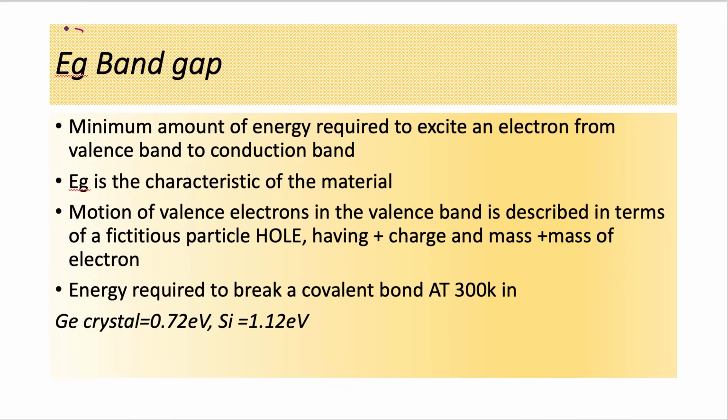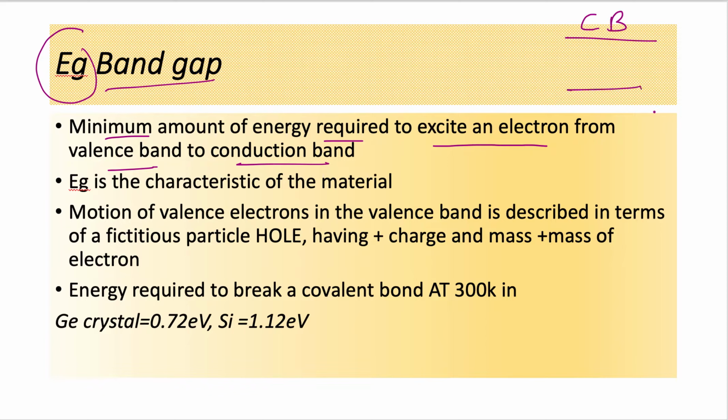Then comes the concept of energy band gap, Eg. So what exactly is band gap? It is the minimum amount of energy required to excite an electron from the valence band to the conduction band. We have an energy band diagram like this: the conduction band here, then the valence band, and then the Eg band gap.